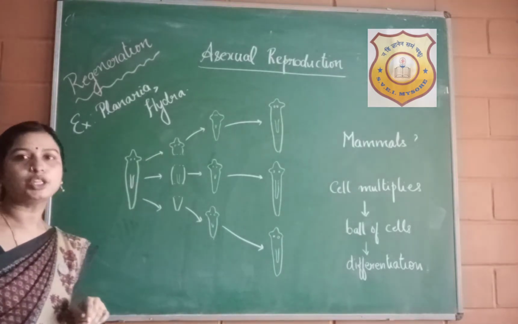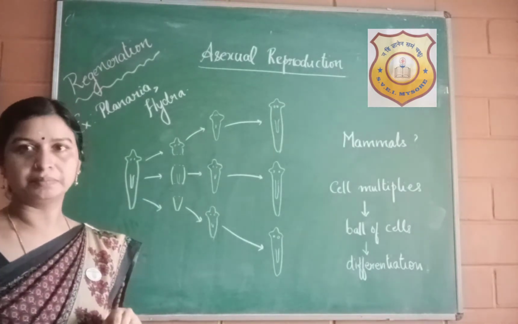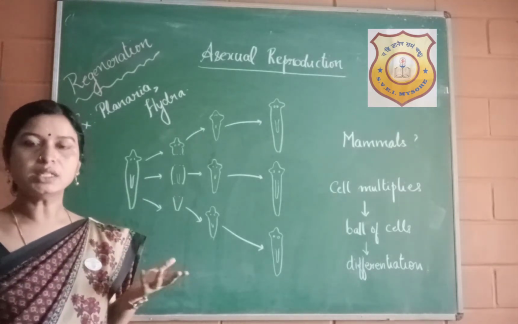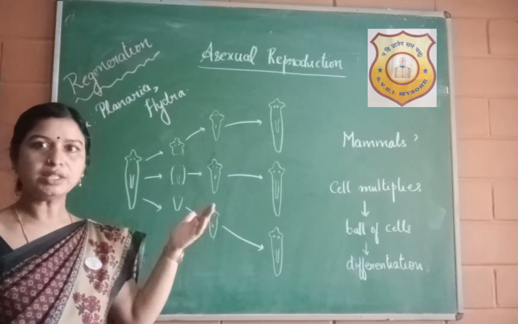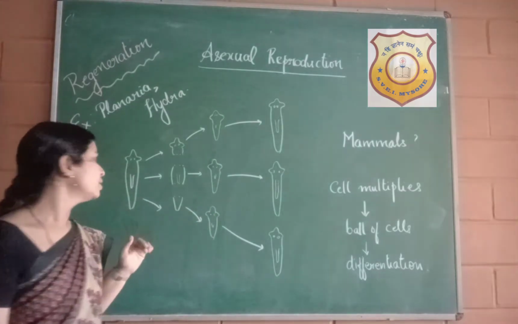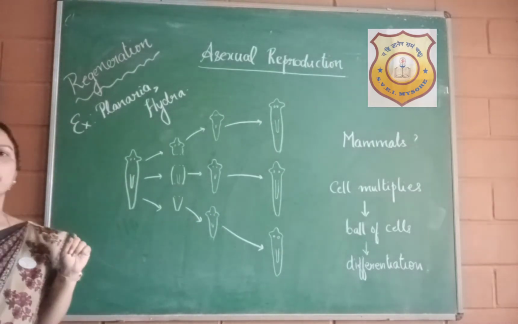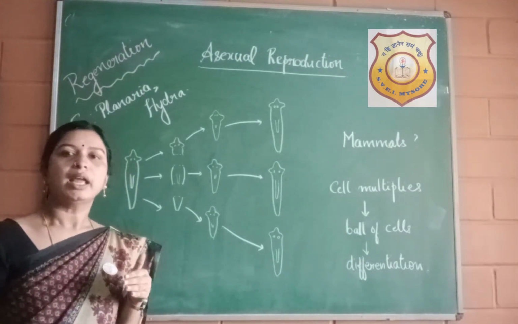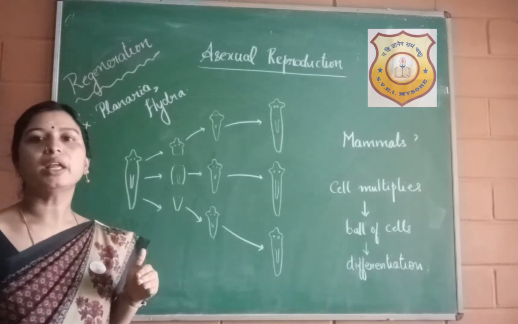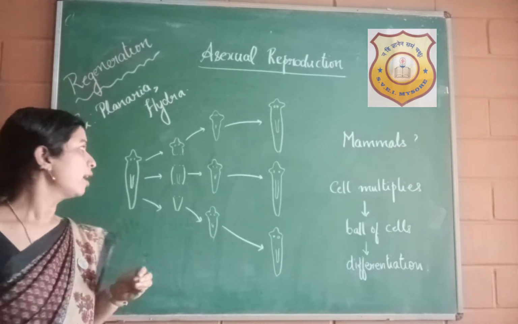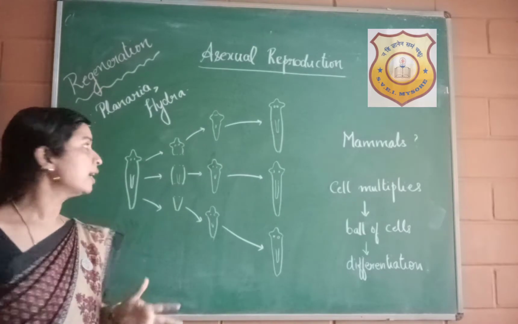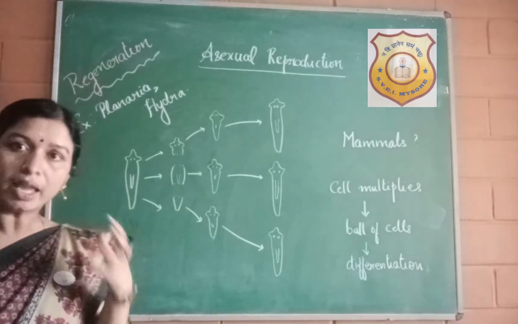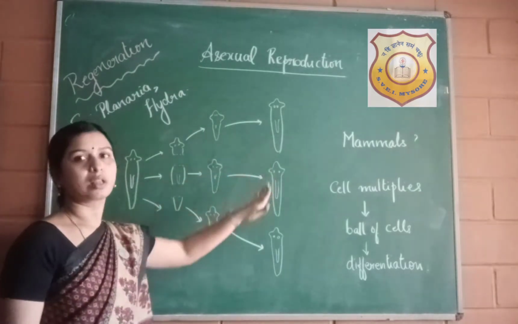This is a flatworm called planaria. It is found in freshwater ponds and even lakes and streams. So what happens to this planaria? It's a very small organism. Sometimes when it flows in the water, it gets cut. The body gets cut into pieces. And it's a surprise that these small body parts can again grow into a complete organism.